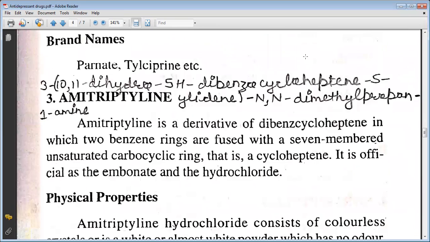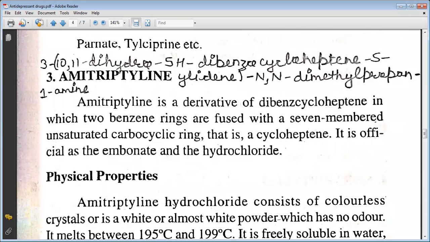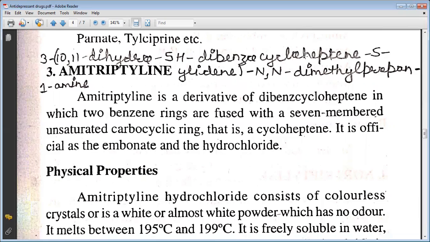Next drug is amitriptyline. The nomenclature includes 3-(10,11-dihydro-5H-dibenzo[a,d]cyclohepten-5-ylidene)-N,N-dimethylpropan-1-amine. Amitriptyline is a derivative of dibenzocycloheptene in which two benzene rings are fused with a seven-membered unsaturated carbocyclic ring. That is a cycloheptene. It is official as the embonate and the hydrochloride.